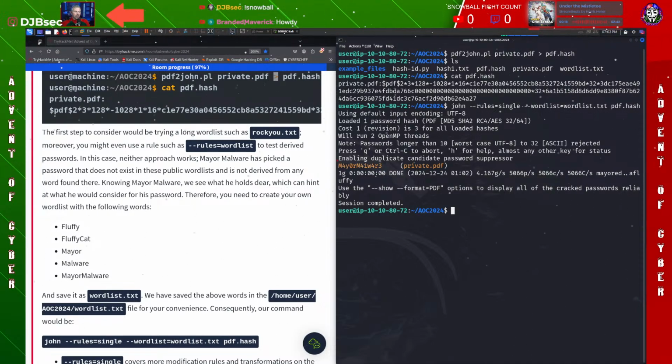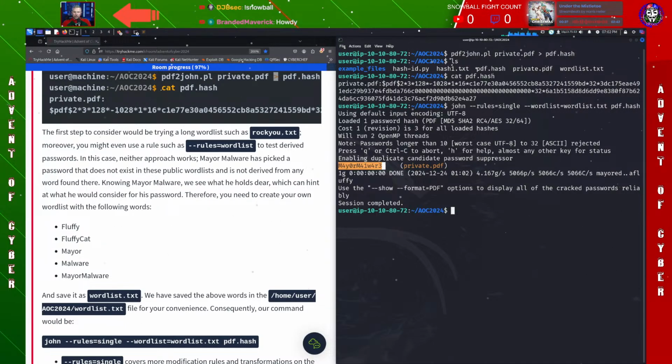Awesome, right? So now we've got our second one, which is Mayor Malware, but we see how we don't have an A, we have a 4, we don't have an O, we have a 0, we have a 1 for the L. Let's go ahead and copy this over. We're going to probably need that. And let's continue on through. Now let's see what else.